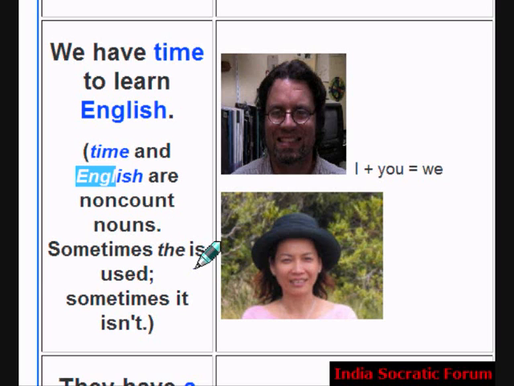Okay. Sometimes the is used. Sometimes it isn't. Sometimes you can use the before a non-count noun, because time we mention as a noun in a countable way. English is also a language but not in a countable way. It's a non-count noun. So you can use the sometimes. Don't use a or an.